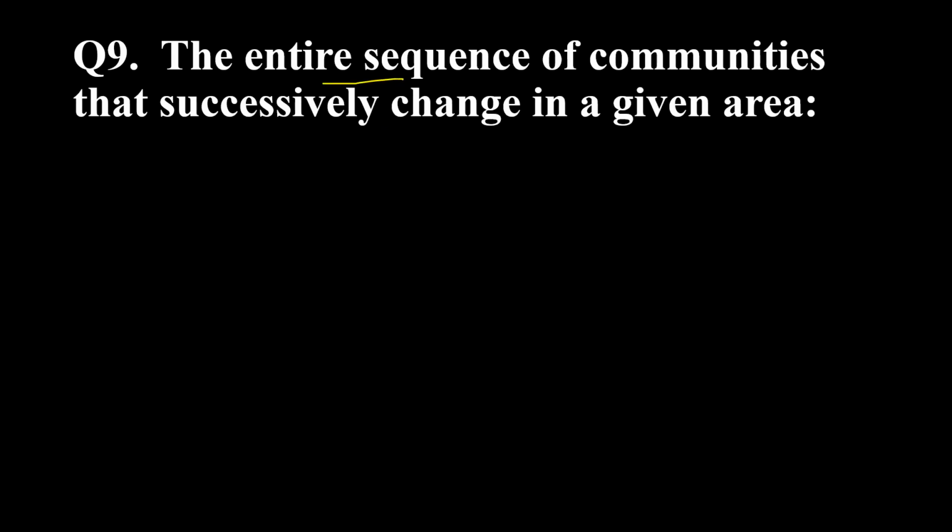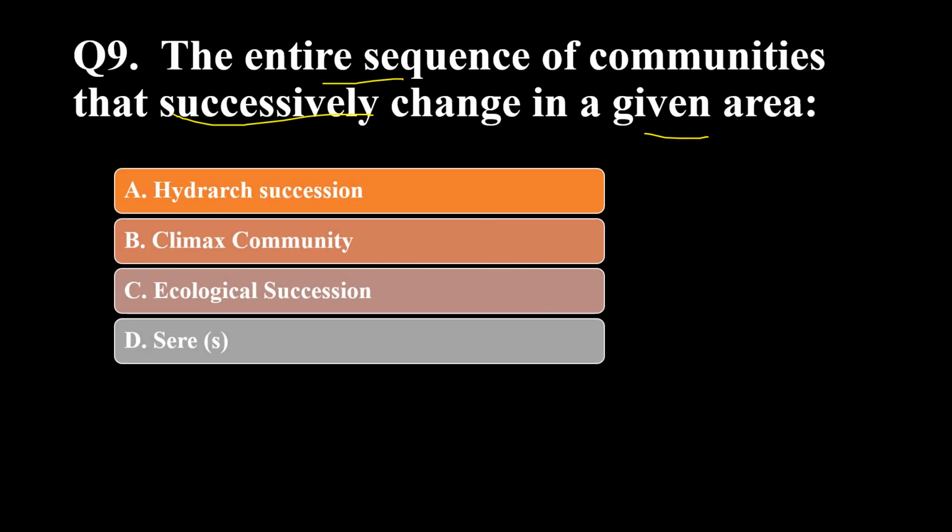Next, the entire sequence of communities that successively change in a given area. We have to tell what that sequence is called. Whether it is hydrarch succession, climax community, ecological succession, or series. The correct answer is series. We are talking about the entire sequence of communities that successively change in a given area. So the correct answer is series.